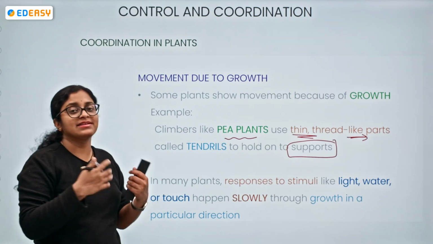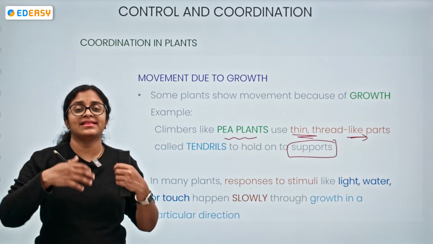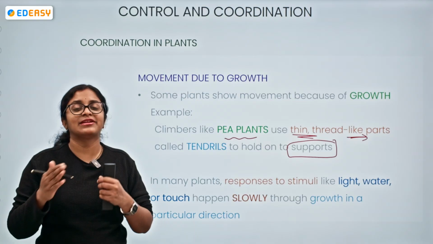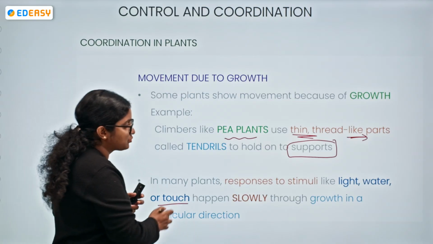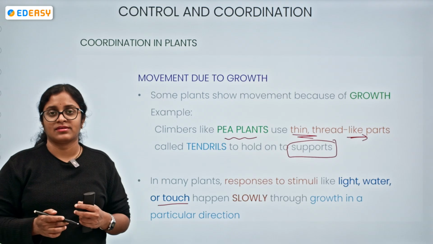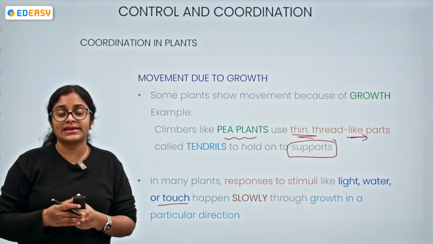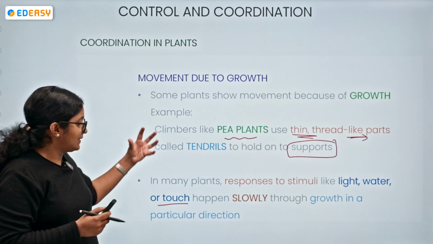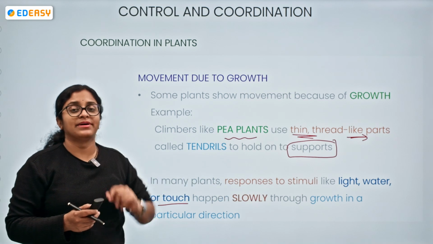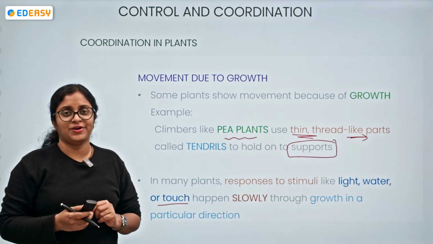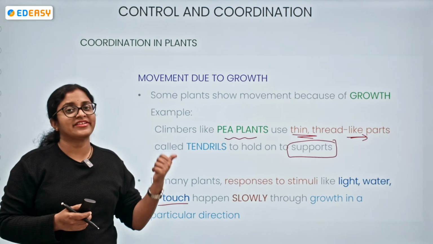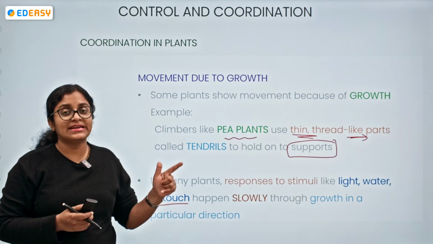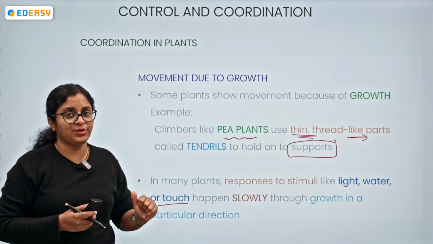Many plants respond to stimuli, and the stimuli from the environment are diverse. It can be light, water, touch. They happen slowly, and they involve growth in a particular direction. So coordination in plants includes movement with respect to growth and movement without involvement of growth.